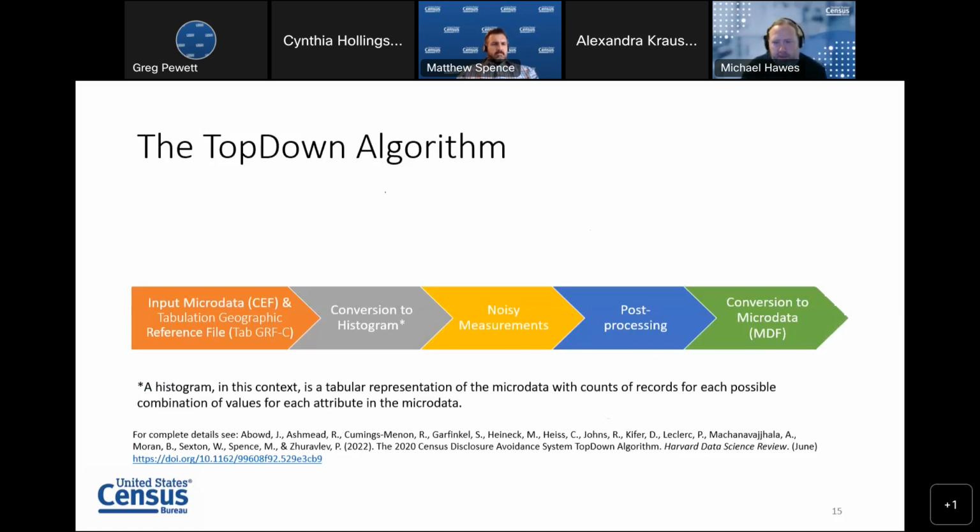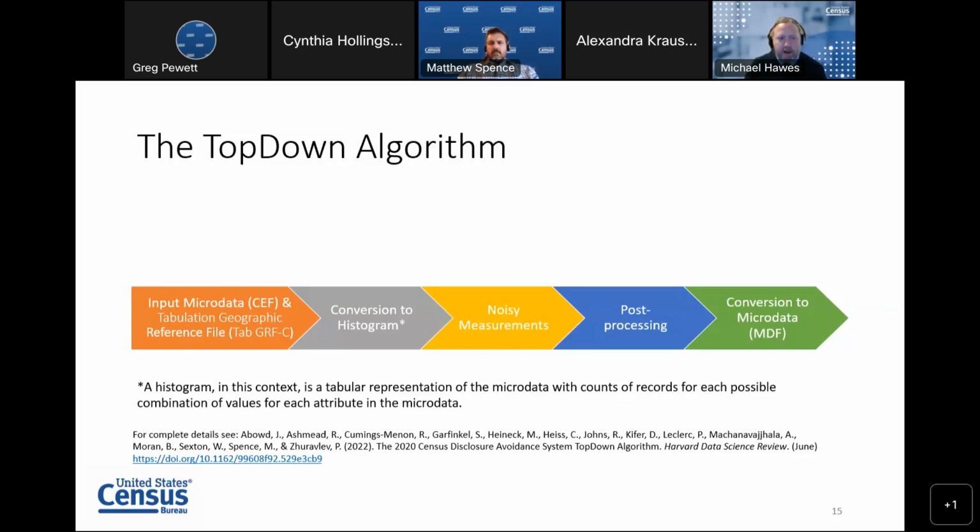So how does the top-down algorithm work? Knowing how the TDA works will help data users understand what the implications of this noise infusion are going to be for their uses of census data. At its most basic, the top-down algorithm takes as its input the confidential microdata from the census. That's the census edited file, the CEF, and our geographic reference file, which gives us all the precise geographies of the US. And then it converts those individual-level records into a histogram that the computer can better process.